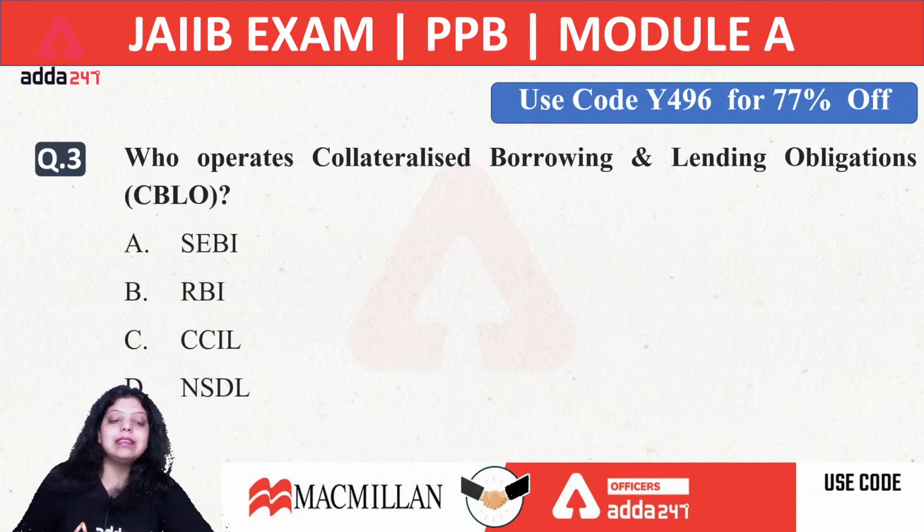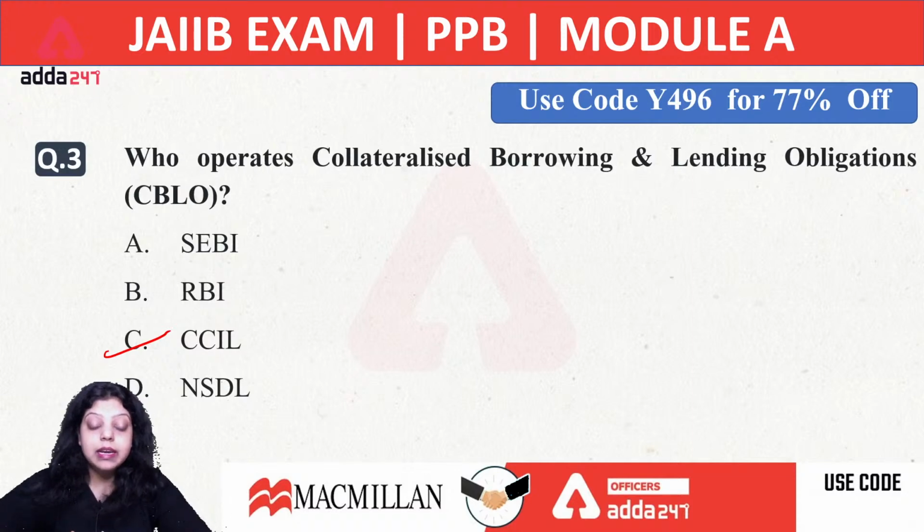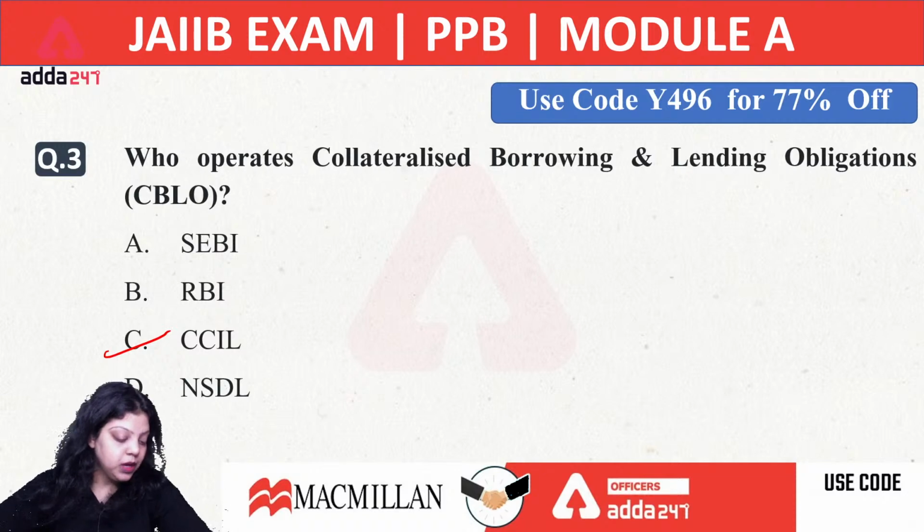Okay, so the right answer is C, CCIL, Clearing Corporation of India Limited. It is an Indian government corporation. So CCIL operates the CBLO. CBLO stands for collateralized borrowing and lending obligation. It is a money market instrument.